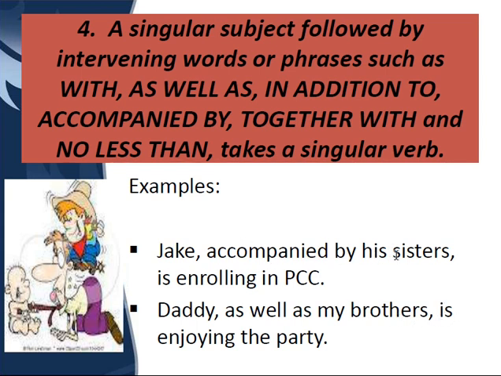Jake accompanied by his sisters. Now Jake and his sisters, there are more than two people, but still we are using "is." Why? Because these phrases are used between two subjects, singular or plural, then always a singular verb will be used. Whenever you find such words and phrases, always use a singular verb. I hope it is clear.